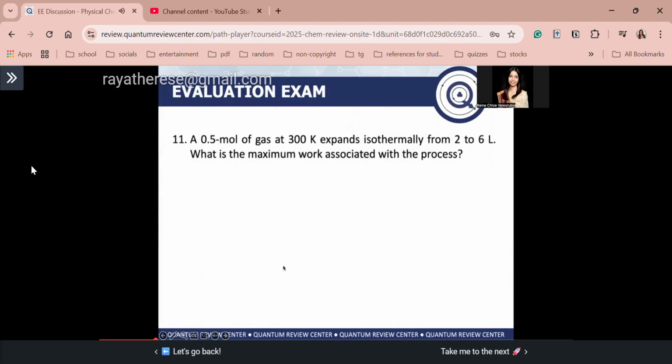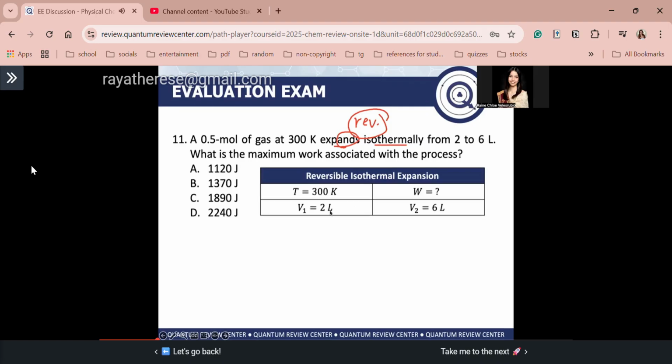Okay? Ayan, next number 11, a 0.5 mole of gas at 300 Kelvin expands isothermally from 2 liters to 6 liters. What is the maximum work associated with the process? Okay, so context clues, keywords muna, keywords, okay? Isothermal expansion, okay? 0.5 mole of gas. So guys, mag-assume na tayo ng reversible process. Bakit wala namang sinabing irreversible, guys, diba? Wala namang sinabi na rapid expansion. Gets ba? So again, in this case, let's assume reversible isothermal expansion, and these are the given values. Temperature is equal to 300 Kelvin.